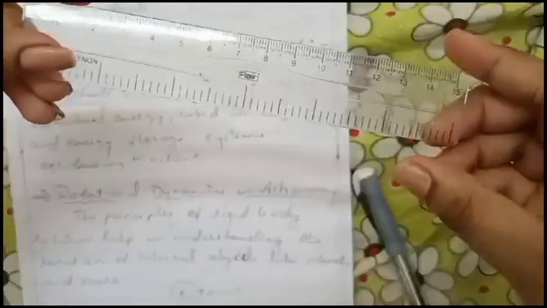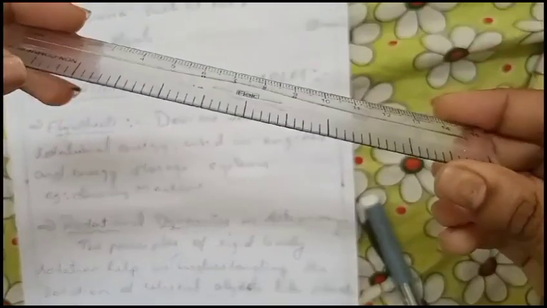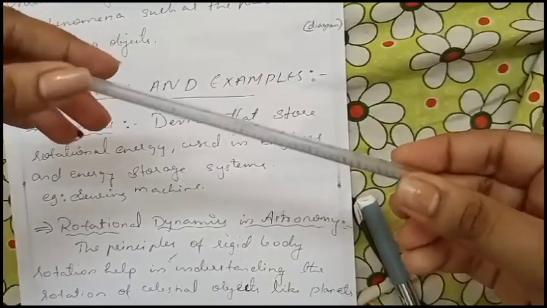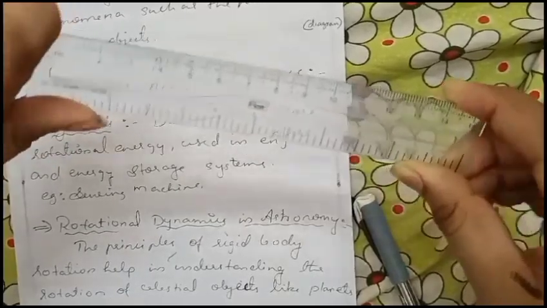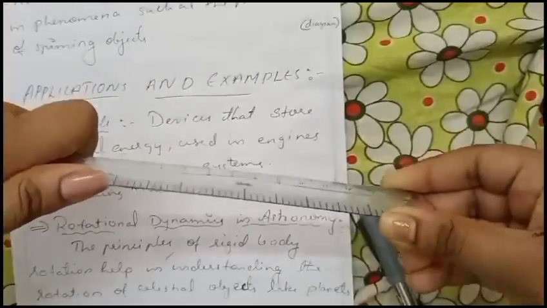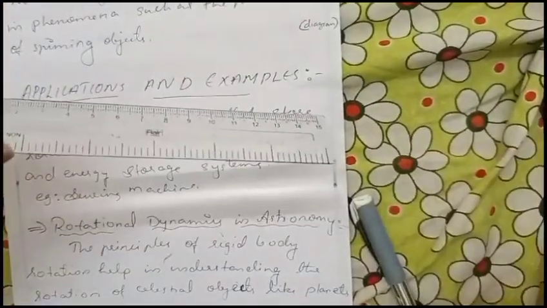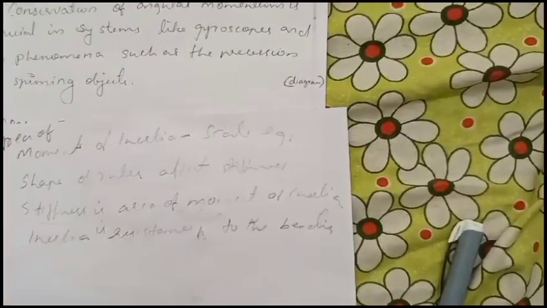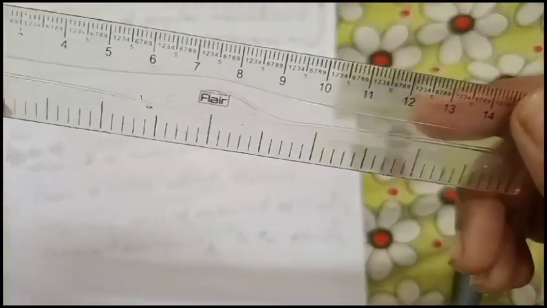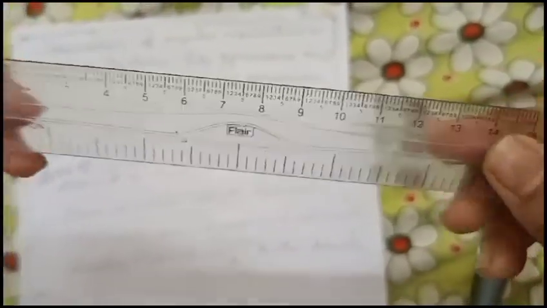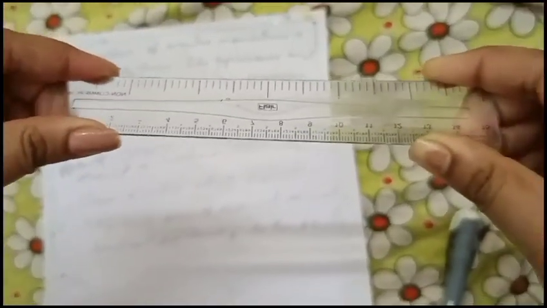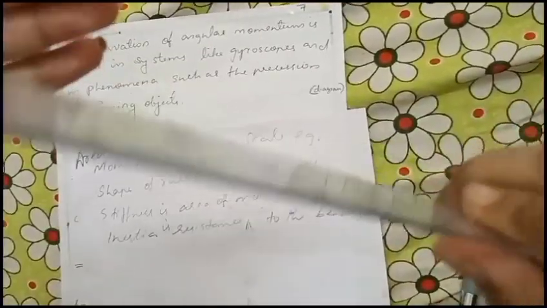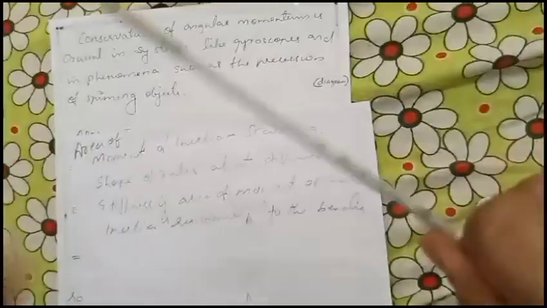And if I turn this to this side and apply the pressure here, it's almost impossible to change the position. There is no bending here. This shows the area moment of inertia. This stiffness is the area moment of inertia. So inertia is the resistance to the bending.